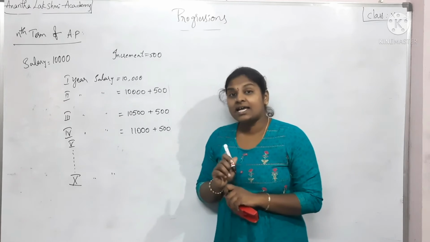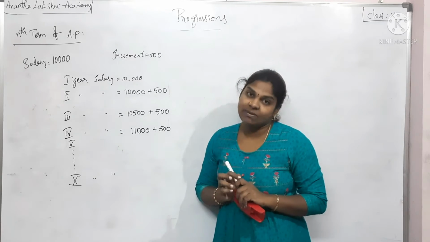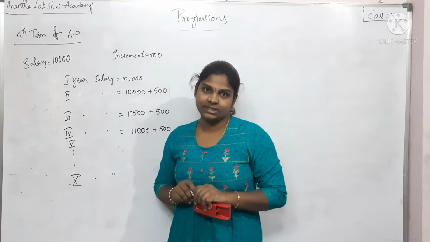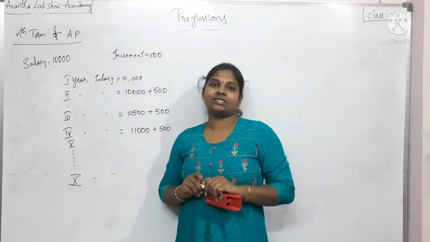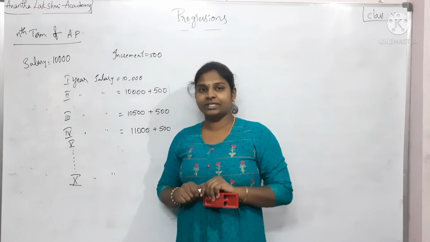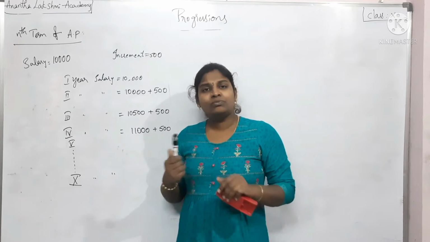But if I ask you to calculate the teacher's salary after 25 years, 30 years, 35 years, then the calculation becomes cumbersome, isn't it? You have to do many more steps.